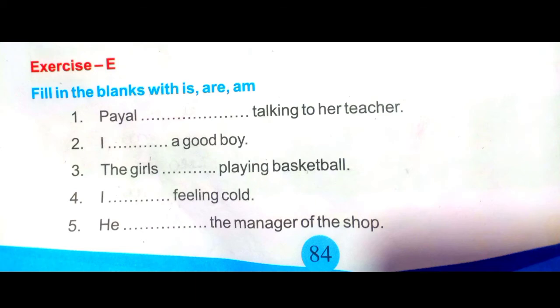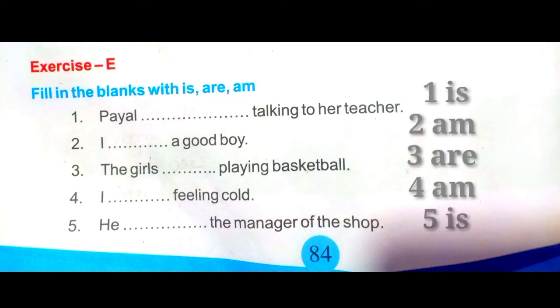I dash a good boy, I am a good boy. The girls means plural. So the girls dash playing basketball. The girls are playing basketball. I dash feeling cold. I am. He dash the manager of the shop. He is the manager of the shop. So the answers are is, am, are, am, is.